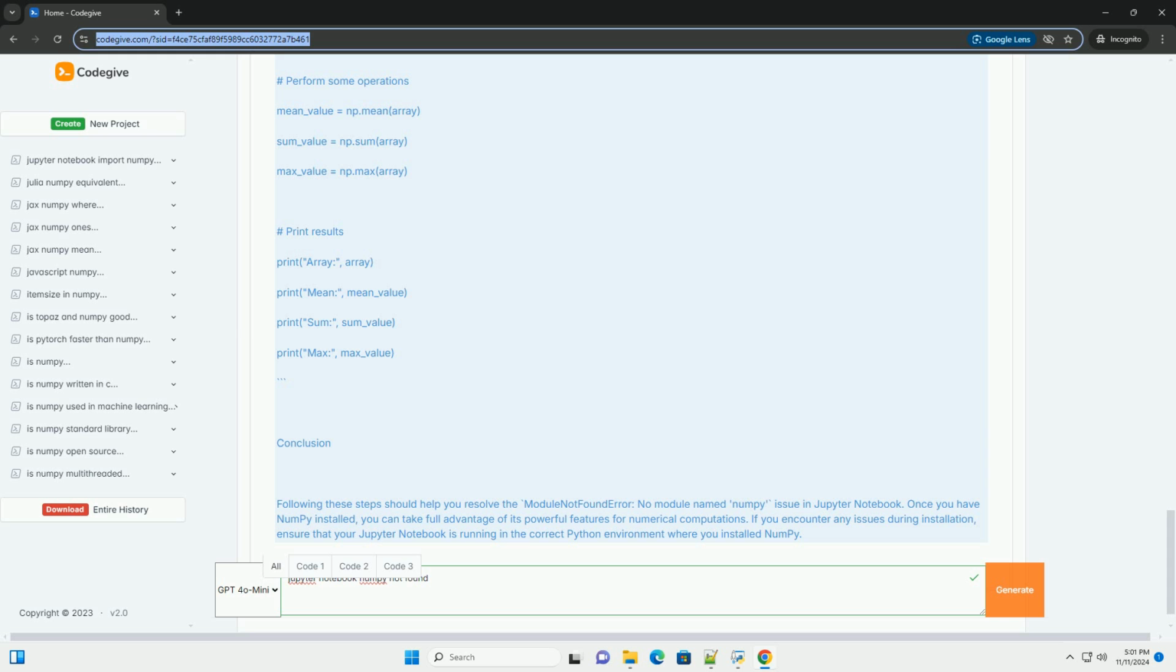Example usage of numpy. Once numpy is installed, you can start using it. Here's a simple example of how to create a numpy array and perform some basic operations.